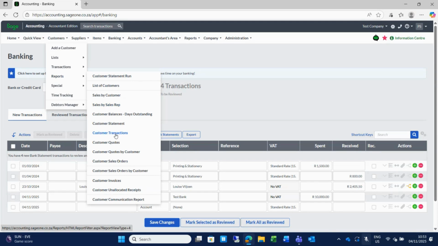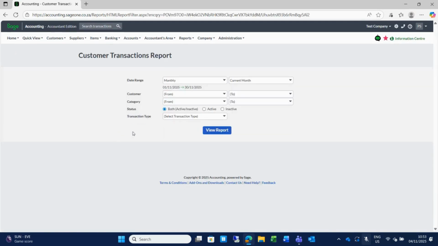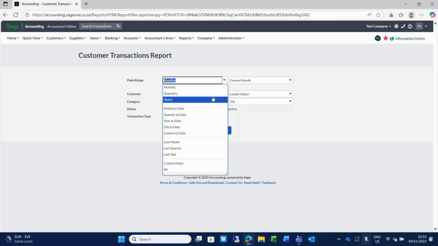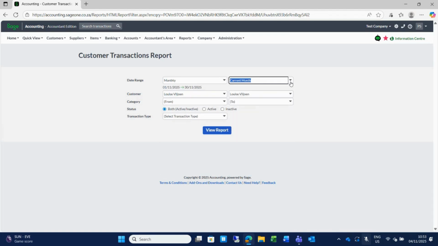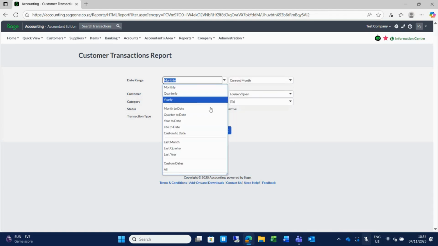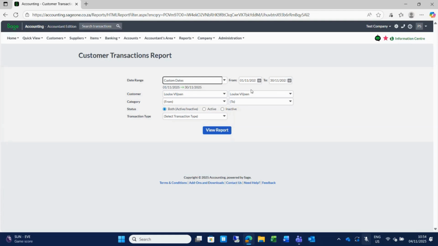I'm going to show you as an example our customer transactions report. You can obviously select your customer. And then I'm just going to select my customer again. And you can select a category if you only want to print for a specific category. But the nice thing here is that you can select your date range. Here you have so many options. Obviously, you have your normal monthly with your current and previous and so forth that you can select. Or you can do a month to date. You can do custom dates where you can specify from which to which day you want to see.